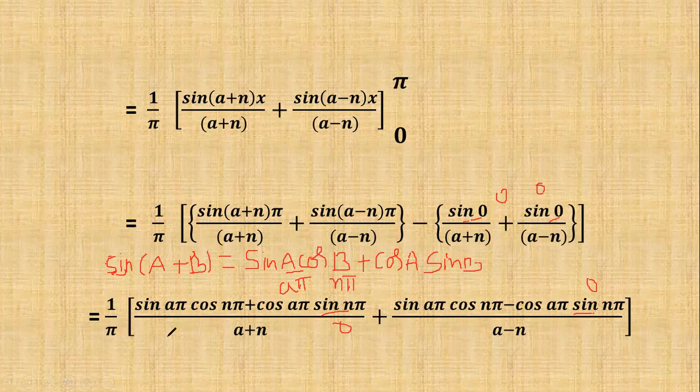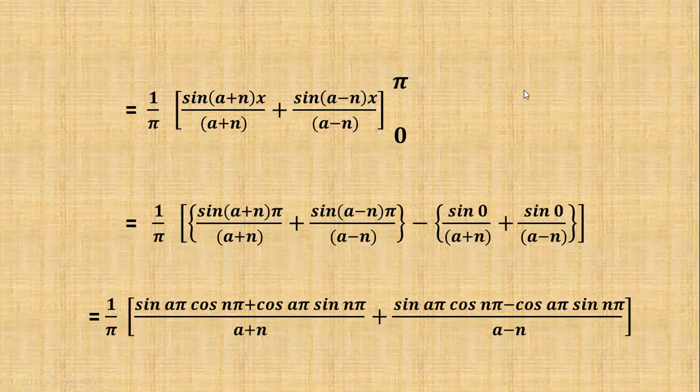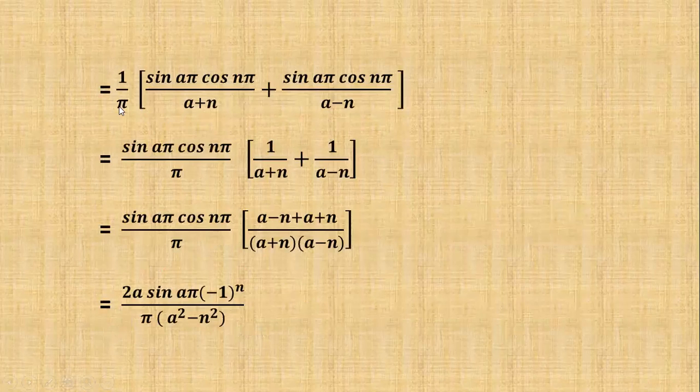Now we get 1 by π into sin aπ cos nπ by a plus n plus sin aπ cos nπ by a minus n.